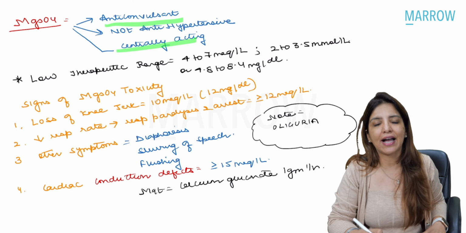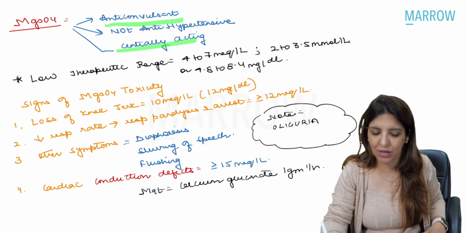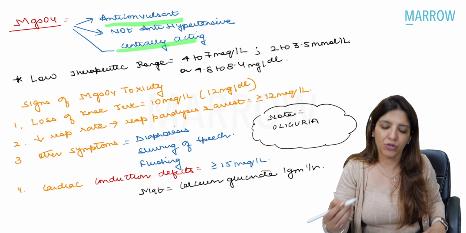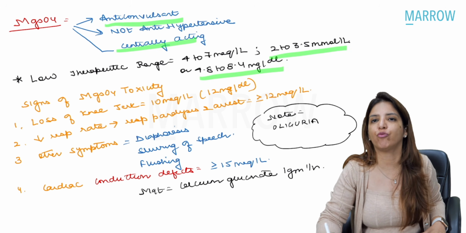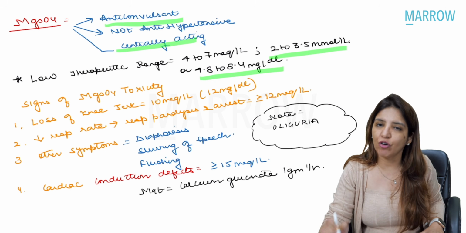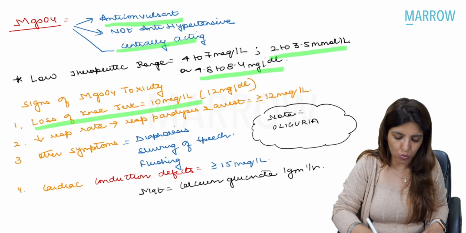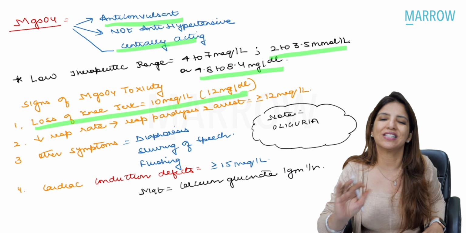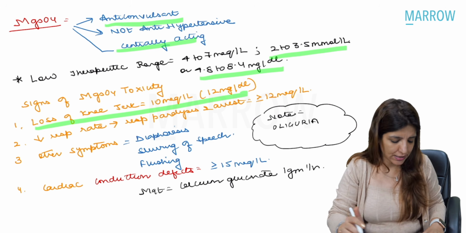It is centrally acting, and magnesium sulfate has a very low therapeutic range between 4 to 7 milliequivalents per liter, which is equal to 2 to 3.5 millimoles per liter or 4.8 to 8.4 milligrams per dl. The first sign of magnesium sulfate toxicity is loss of knee jerk, which happens when magnesium concentration is more than 10 milliequivalents per liter, roughly around 12 milliequivalents per liter.